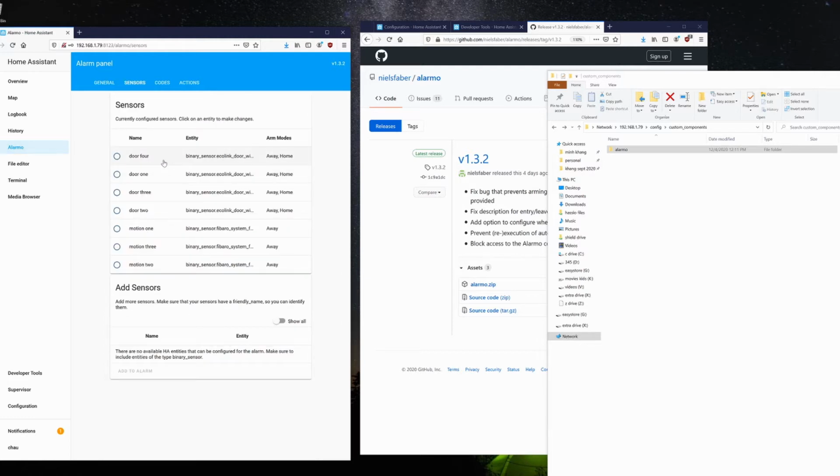Let's go into sensors. These are all the sensors that you saw earlier before. Click on Show All and add to the alarm as necessary. I'm not going to add these two because they're not related to the sensors. I added them already. Here are all my 4 doors and 3 motion sensors. My doors are set to away and home modes. And my motion sensors are set to away mode. So when I set the alarm to home, it ignores the motion sensors.